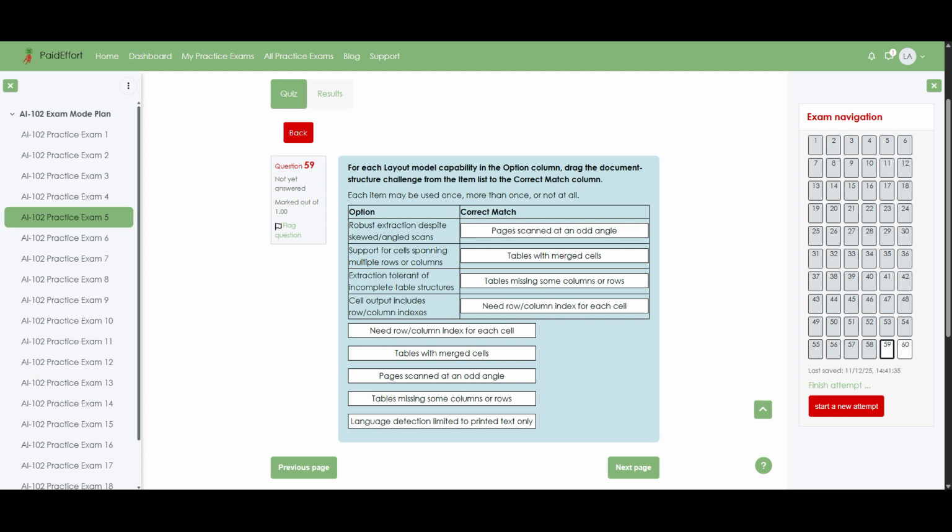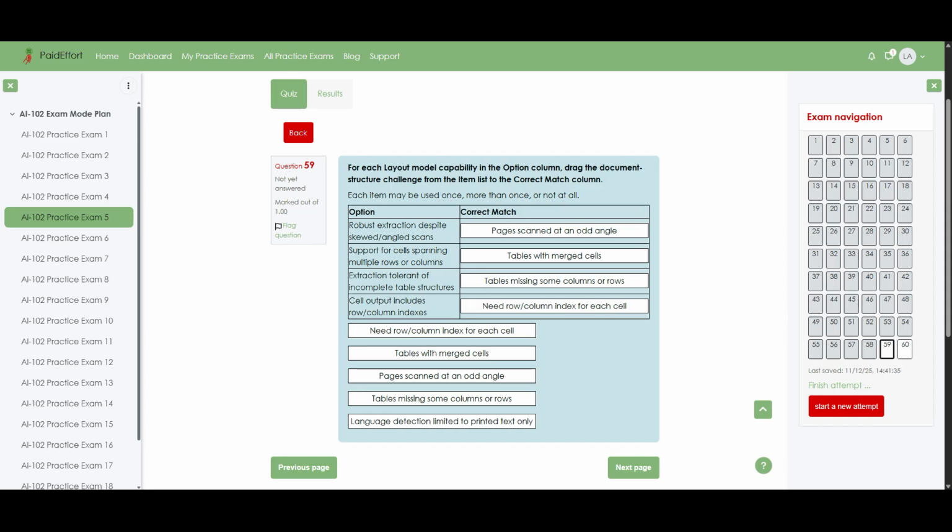Finally, cell output includes row or column indexes must match. Need row or column index for each cell, since the return data includes positional information, making it possible to understand exactly where each extracted cell belongs within the table layout.